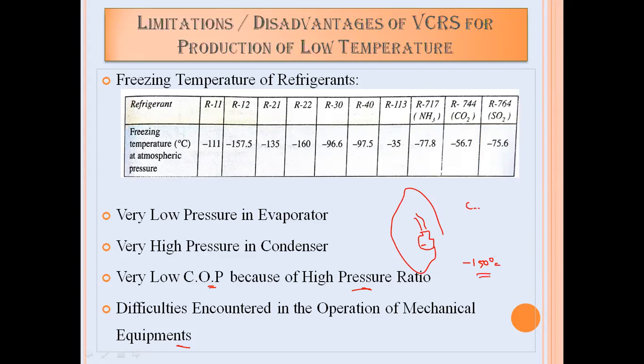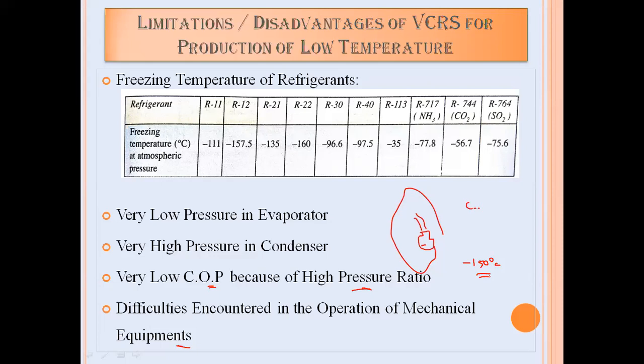If those devices come across temperature below minus 150 degrees centigrade, there will be difficulties in the operation of those mechanical equipment.